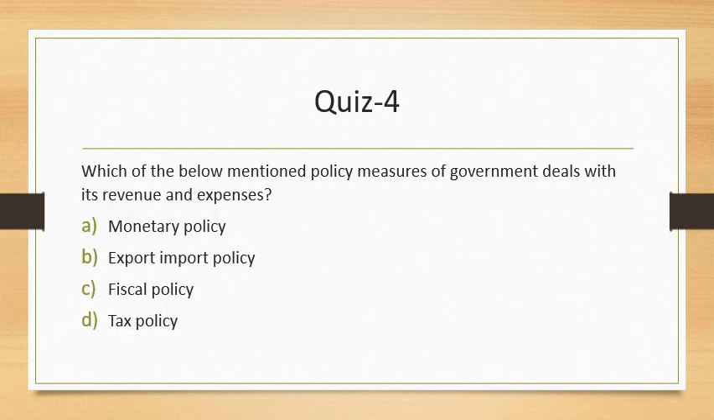Question number 4. Which of the following policy measures of government deals with revenue and expense? There are broadly 2 policy measures that we need to know. One is fiscal, second is monetary. Fiscal policy measures are government policy measures, and monetary policy measures are measures of the central bank mostly. Export import is more to do with the Commerce Ministry, and tax policy is just one component. There are no expenses here. So we go with option C here.